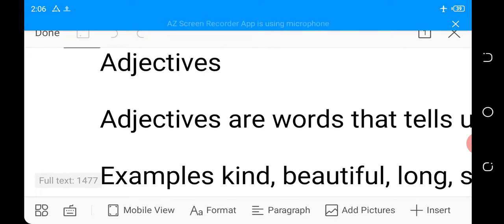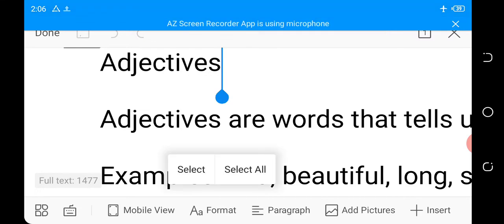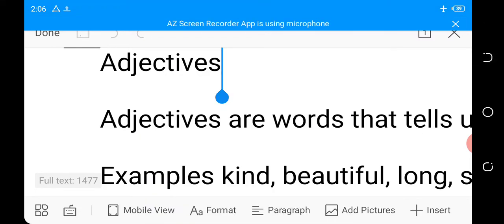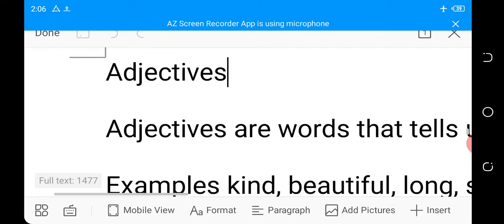As I said earlier on, we are having adjectives as the topic of our English today. I said the aspect of English we are treating is grammar. But before we go to treat adjectives, let me cast our mind back to what we have done in the class before.